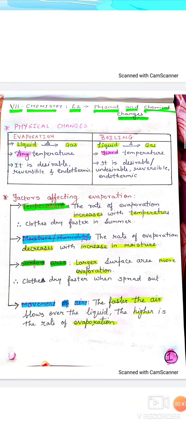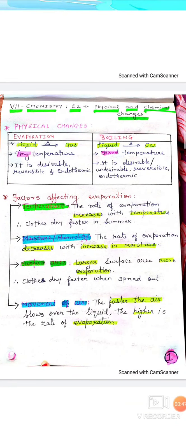It means as the amount of heat increases, the evaporation process speeds up and the rate of evaporation increases. For example, during summer, clothes dry at a faster rate as compared to the winter season. Why does this happen? The answer is, in the summer season, the amount of heat which we receive from the sun is quite larger as compared to the winter season.